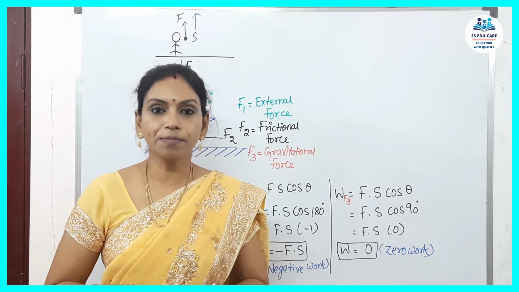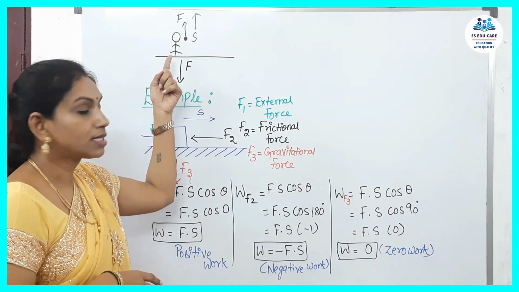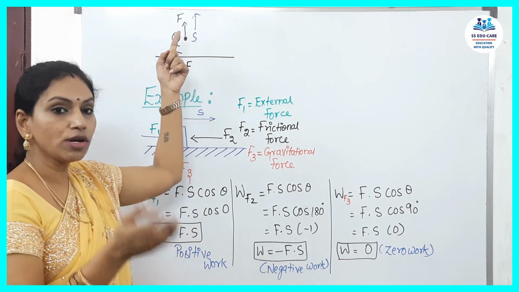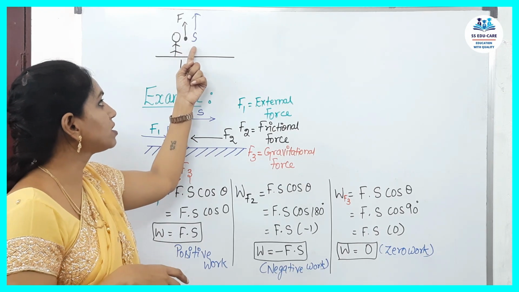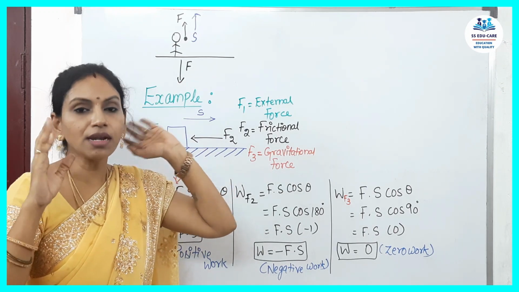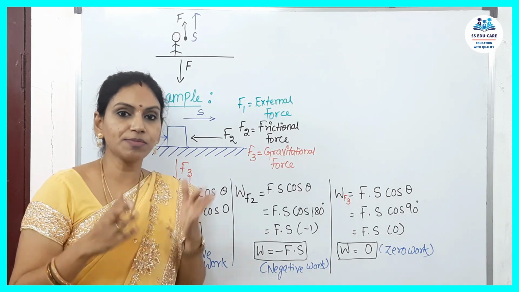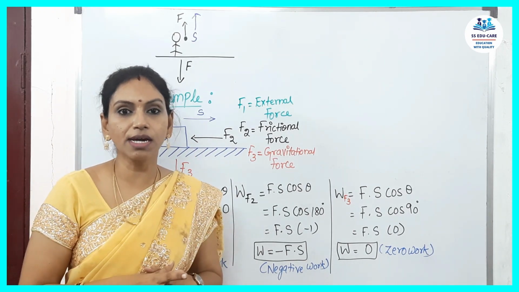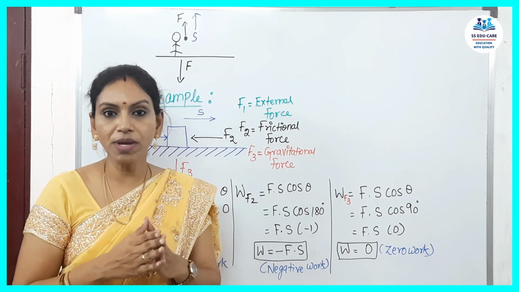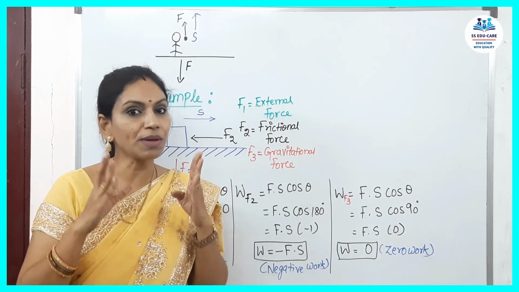Continuing with one more example, I'll show you one more. This is a man trying to throw a stone up. So force is applied in the upward direction and the object is also displaced in the upward direction. If both force and displacement are in the same direction, as we have already discussed, the angle formed between them will be 0 and the work done is said to be positive work. So the work done by the person is said to be positive.